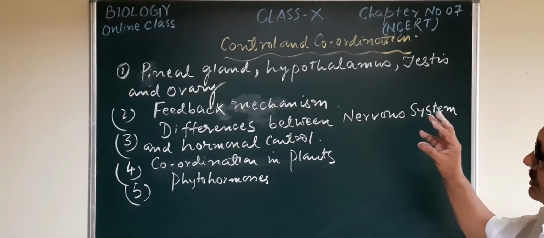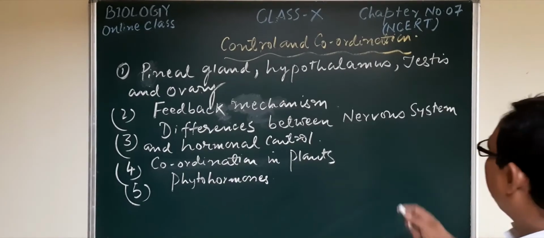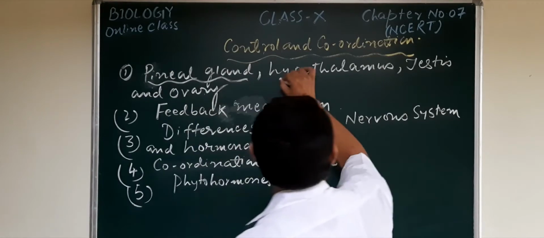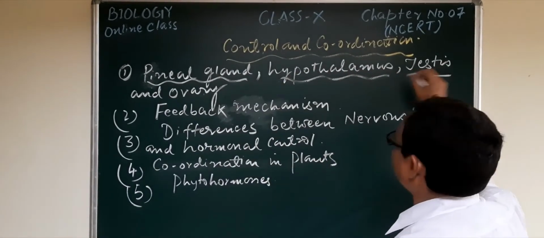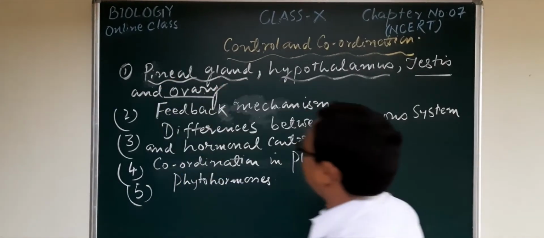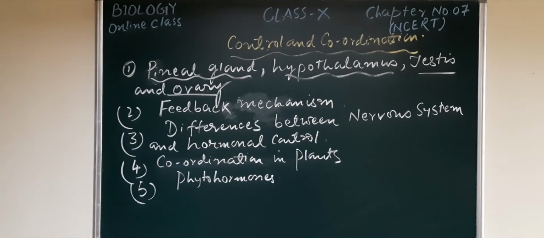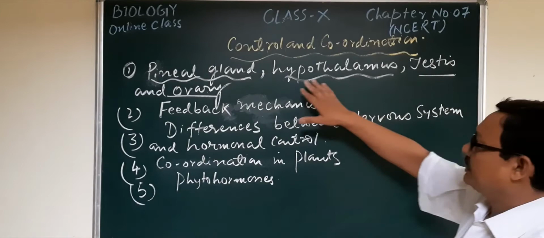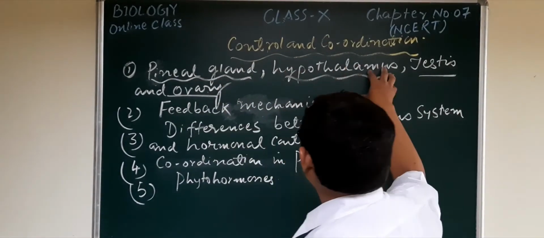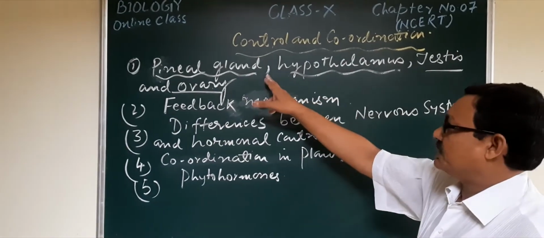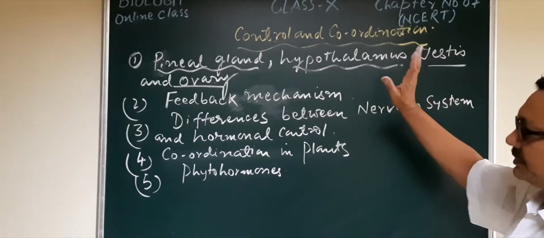In that section, we had left these four glands, number 1, 2, 3, 4: the pineal gland, hypothalamus, testis and ovary. Last week we left these four glands, and that's why today we shall discuss all of them.